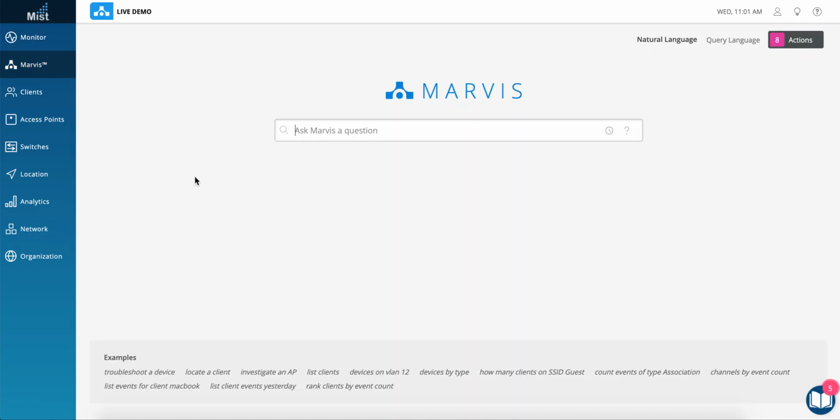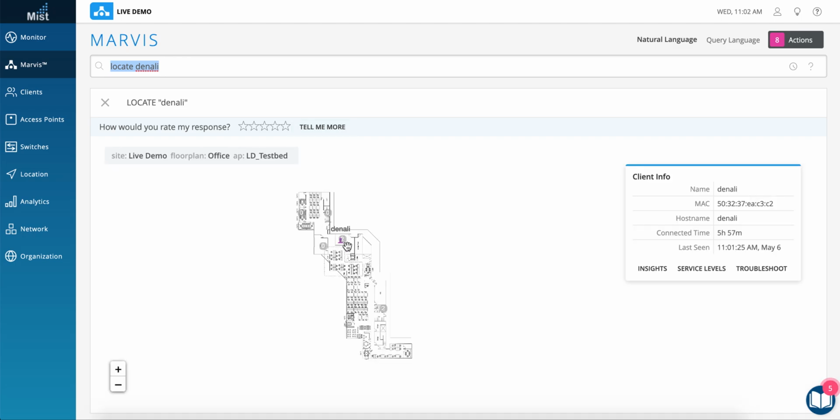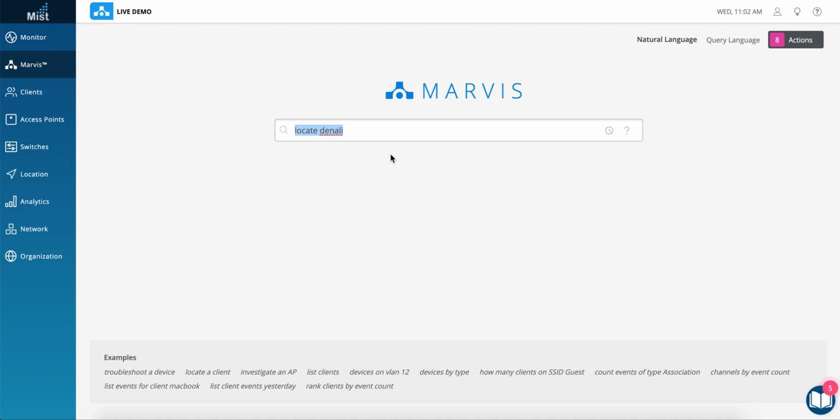So let me go back to the AI capabilities. I'll start with the natural language interface, which we call Marvis. You can see some of the commands here. So you can type all these commands in simple English and get most of the network operations tasks done from this dashboard. Let me try to run some commands. Say locate a user. In this case, username is Denali. So it shows where the user is located in the network in terms of site, floor plan, and the AP and the location.